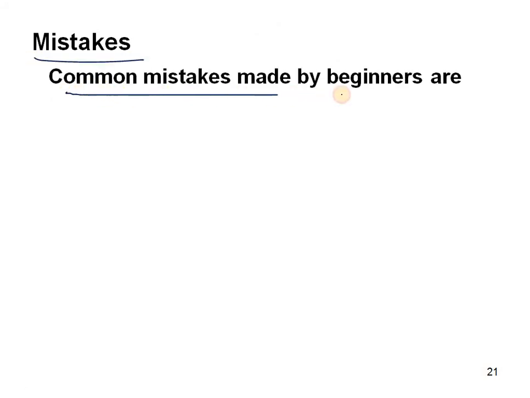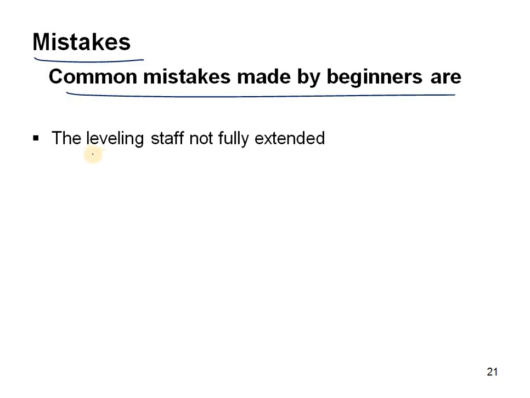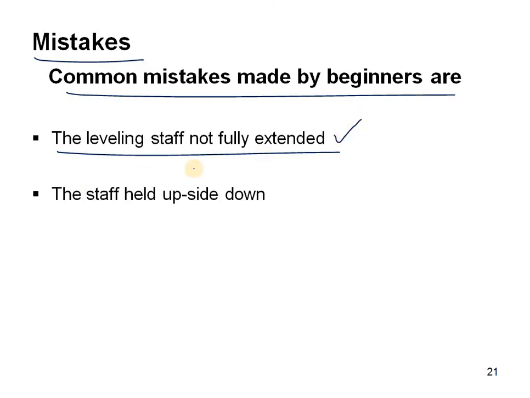And the next one is mistakes. Common mistakes made by beginners. Those who are doing this leveling process for the first time make mistakes such as the leveling staff not being fully extended. If the leveling staff goes up to 4 or 5 meters, we extend it only up to 1 meter or 2 meters. We don't know how to extend the staff, so the staff is not fully extended. Okay, this we have to know.